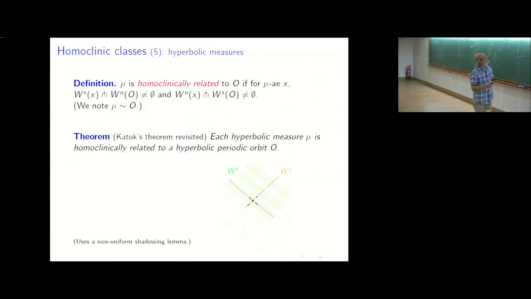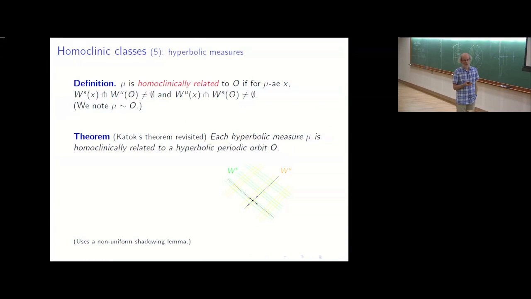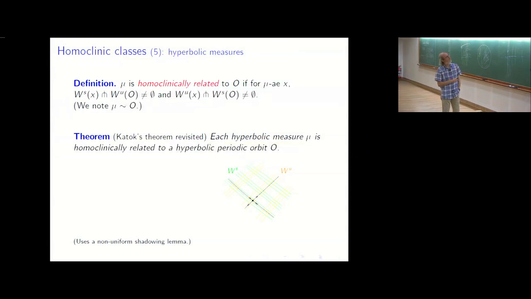And then you mimic the definition of homoclinic relation for periodic orbits. You say that a measure, so still ergodic hyperbolic, is homoclinically related to hyperbolic periodic orbit O if for almost every point of the measure, the stable manifold of the point intersects transversally the unstable manifold of O, and conversely, the unstable manifold of x intersects transversally the stable manifold of O, meaning that you have at least one transverse intersection.